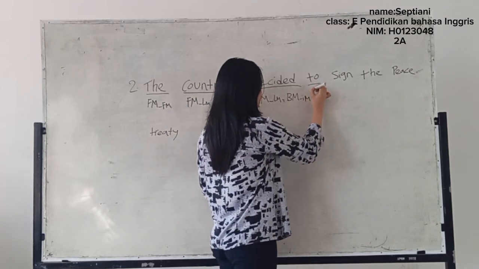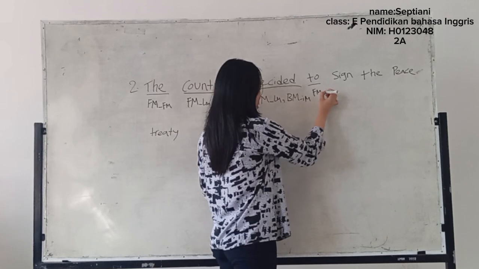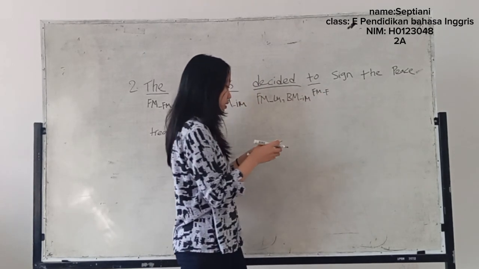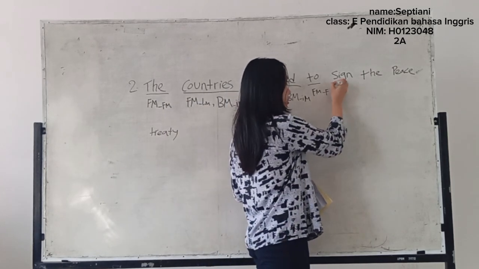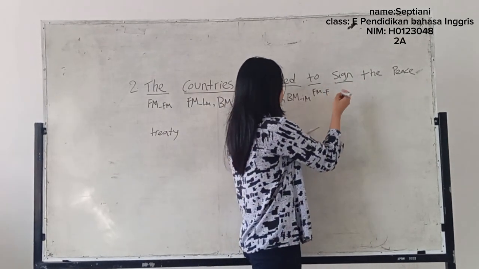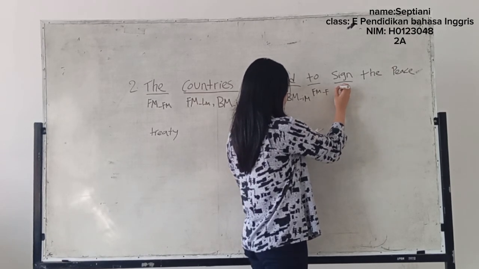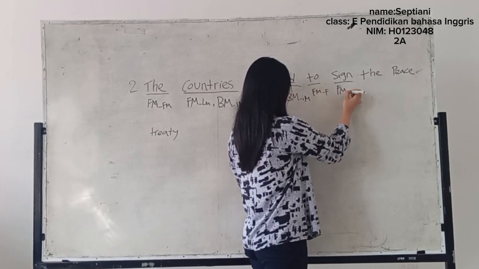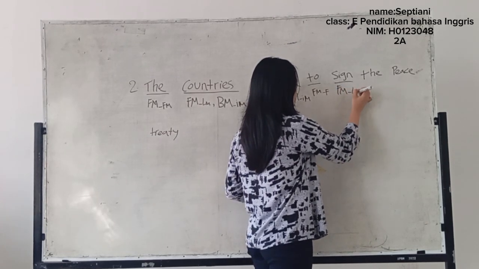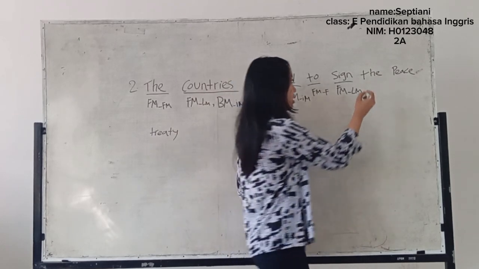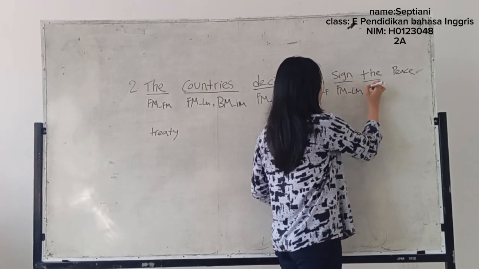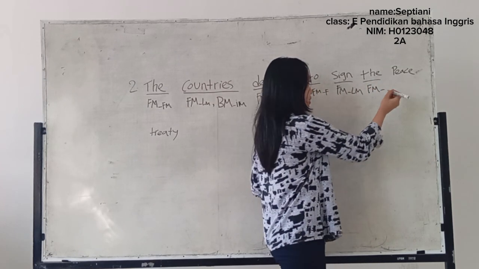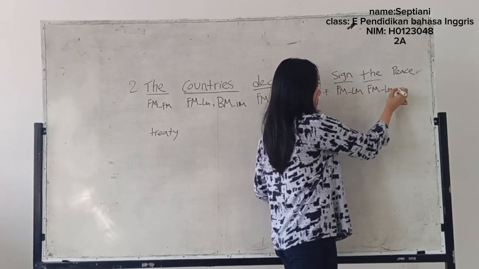Two is a free morpheme, and the subtype is functional morpheme. Next is 9. The type is free morpheme, and the subtype is lexical morpheme. Next is the type is free morpheme, and the subtype is lexical morpheme.